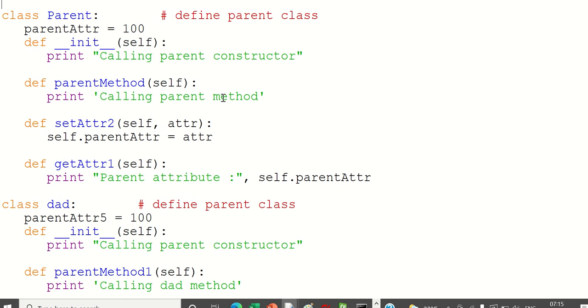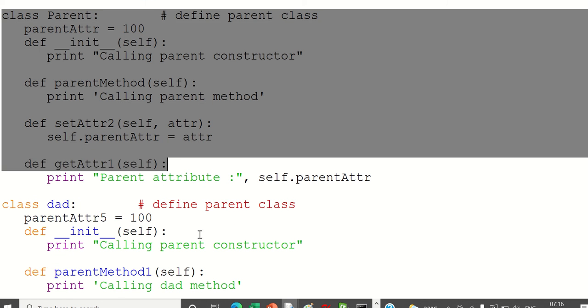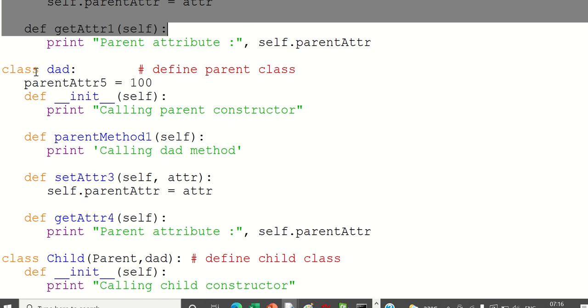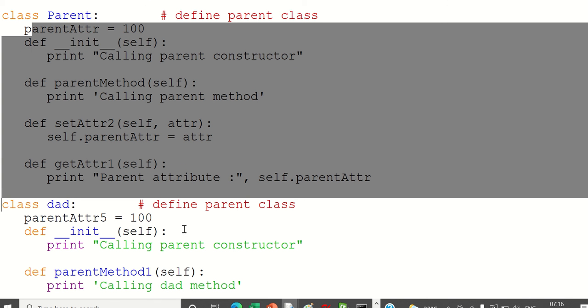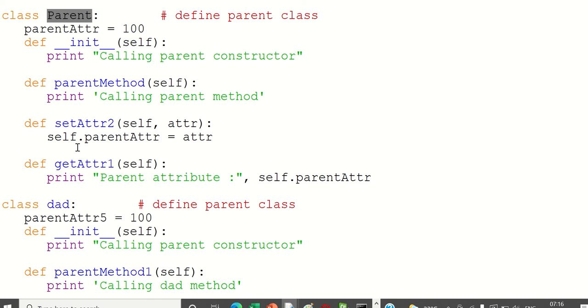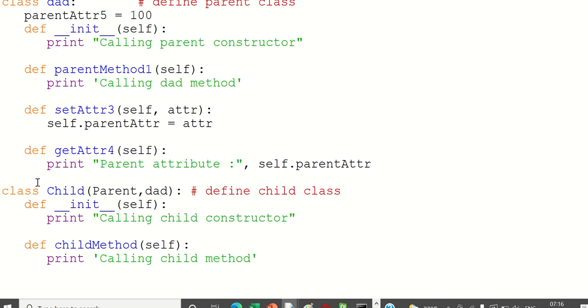Now a simple important topic called inheritance in object oriented programming. Here there are 2 classes: one class is the parent, the mother class, and the other is the father class. We have to just see that there is a mother, which is a parent, and there is a dad. Father and mother have their child. Generally a child has the characteristics of the mother and father. So this child has inherited the properties of his mother and the properties of his father.